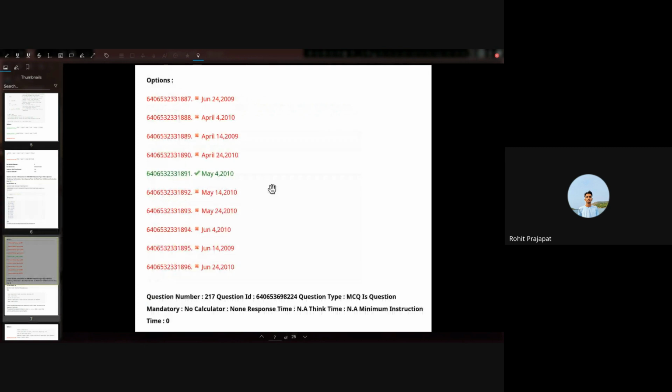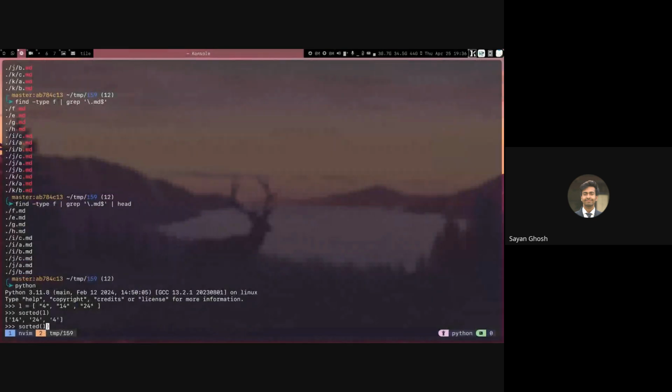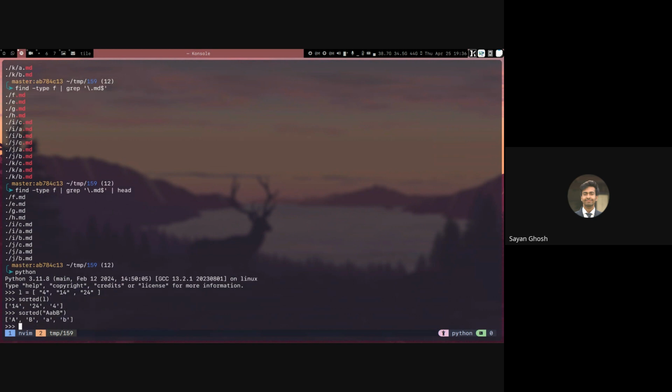Which will come first, capital letter or small letter? Is there any difference? It depends on the ASCII code. The capital has ASCII code starting from 65, whereas lowercase has 97. So the capital comes first and then the lowercase. You can also try that in any language. For example, if you do sorted of, you can directly give a string, so A, and B, say b. You can see that it will be capitals first and then the lowercase.